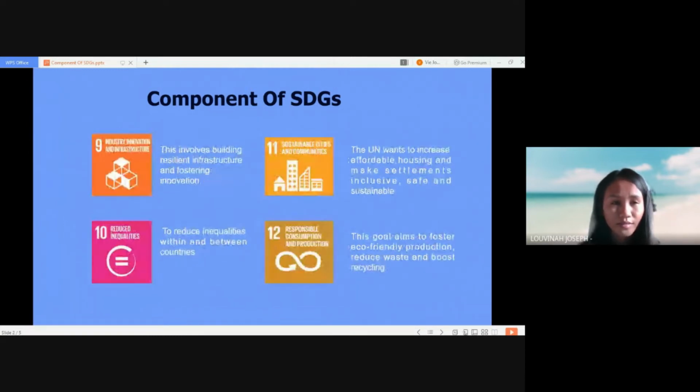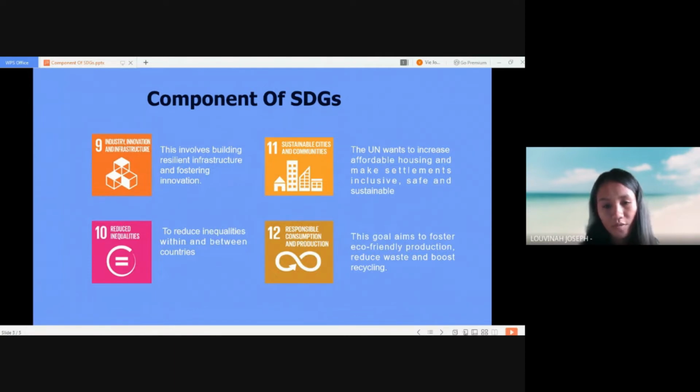Goal number 9 is industry, innovation and infrastructure. This involves building resilient infrastructure and fostering innovation. Goal number 10 is reduced inequalities. This goal aims to reduce inequalities within and between countries. Goal number 11 is sustainable cities and communities. The United Nations wants to increase affordable housing and make settlements inclusive, safe and sustainable.